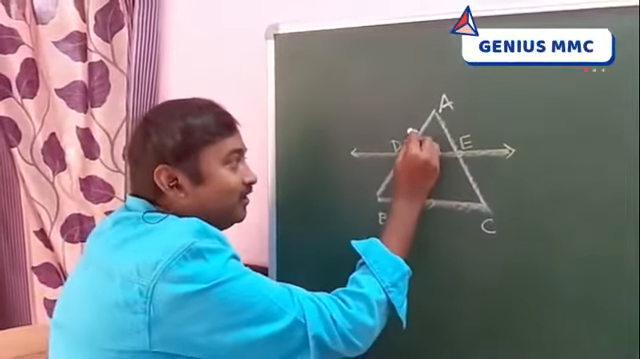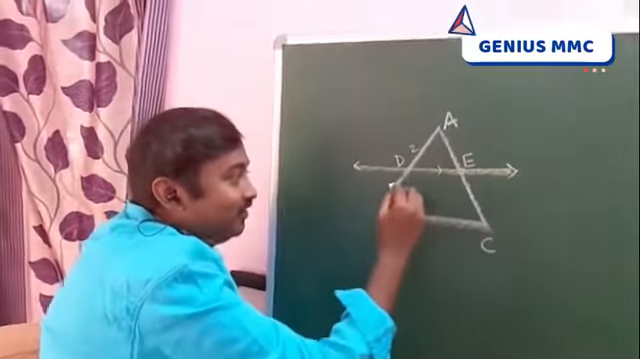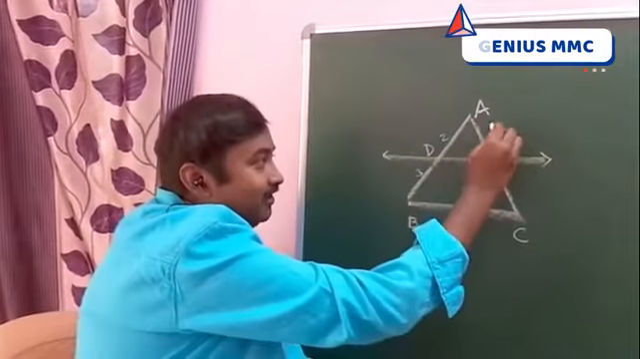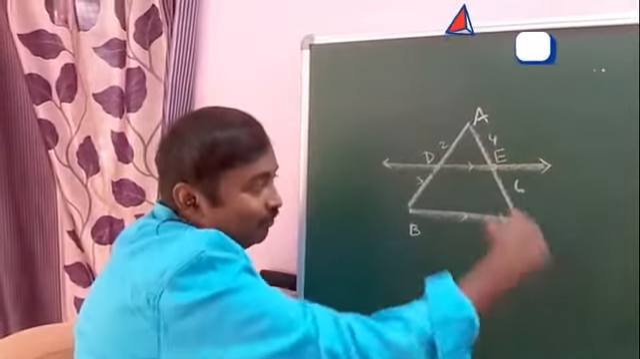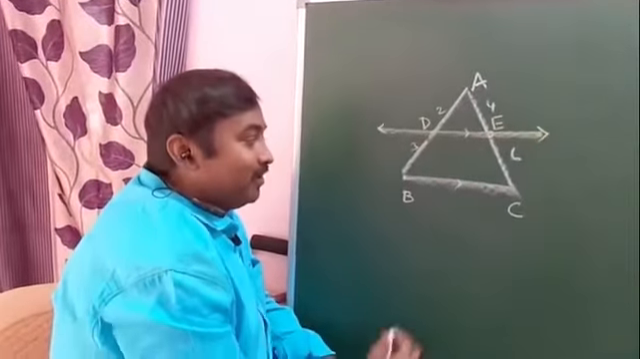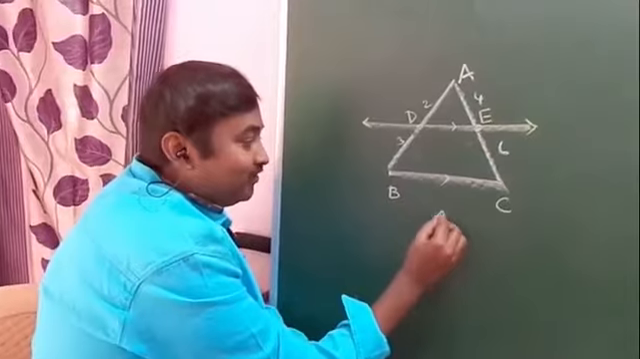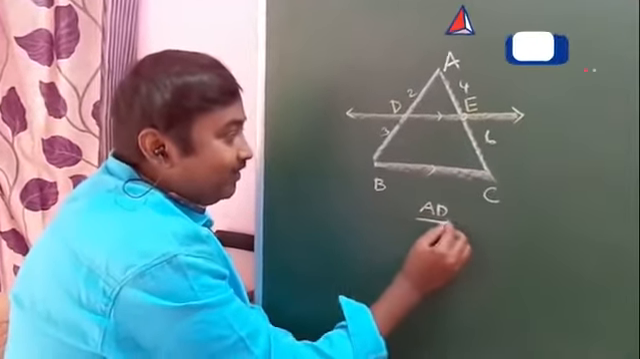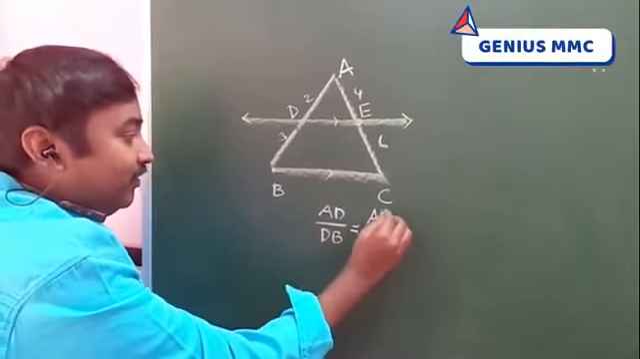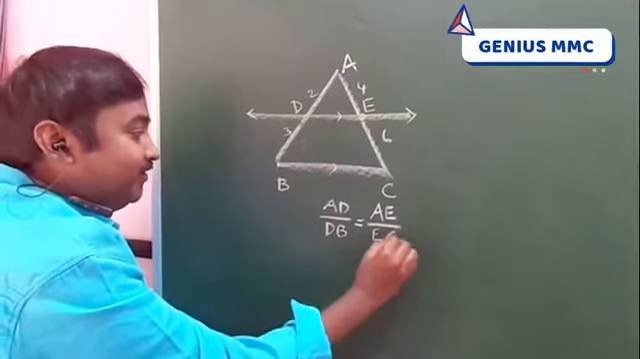I already explained. For example, it is 5, it is 10. It divides in the ratio 2:3 means here it divides in the ratio 4:6. That was discussed earlier. So what about the other two sides? That is AD by DB is equal to AE by EC.